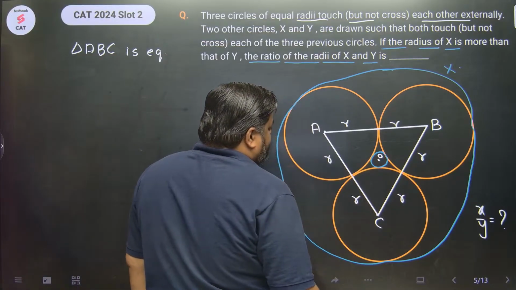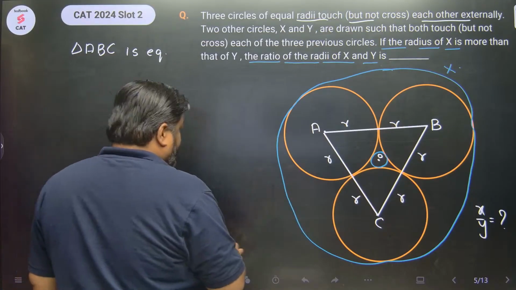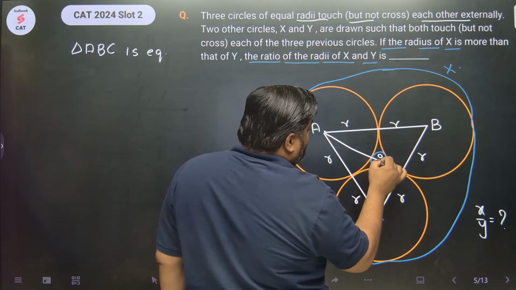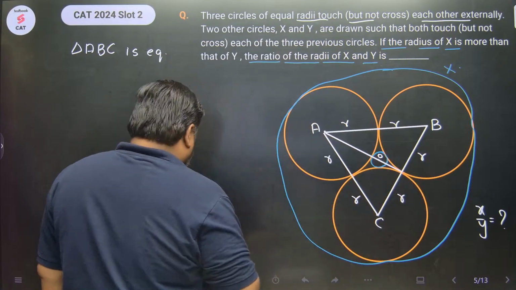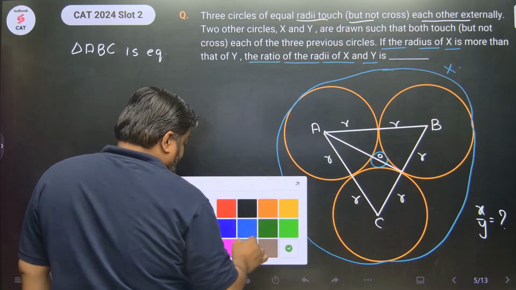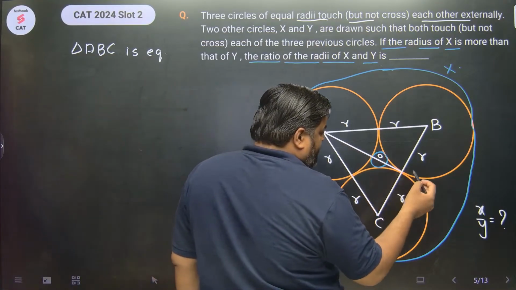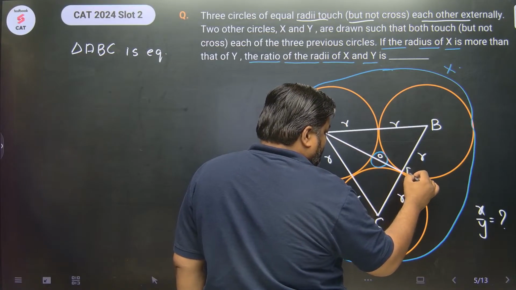Okay, so if I'm interested in length AO, अगर मुझे AO का लेंथ निकालना है, let's extend this, and say this point of intersection is D.